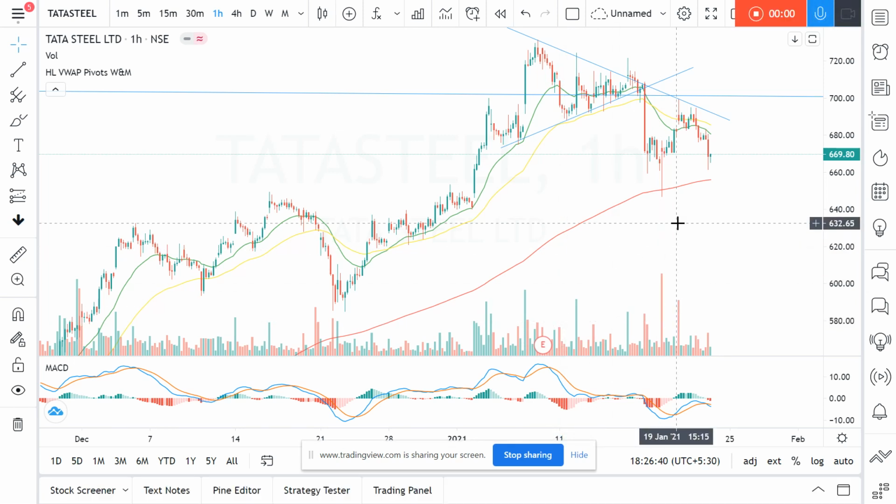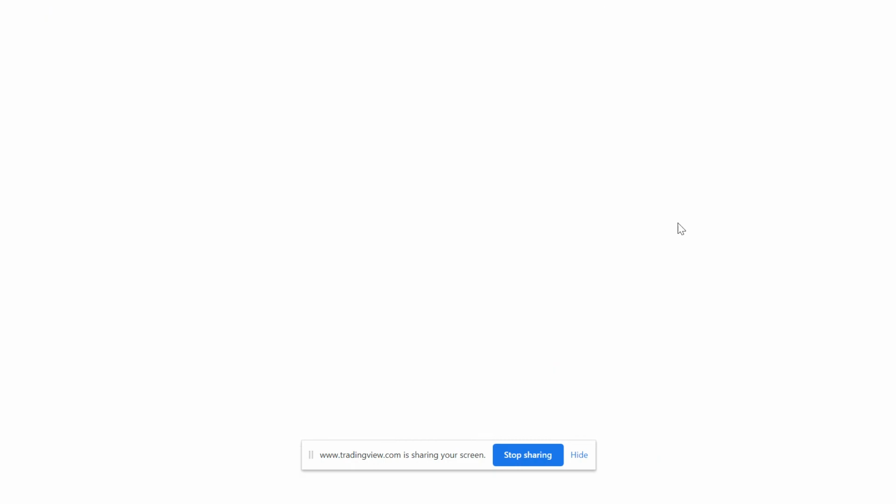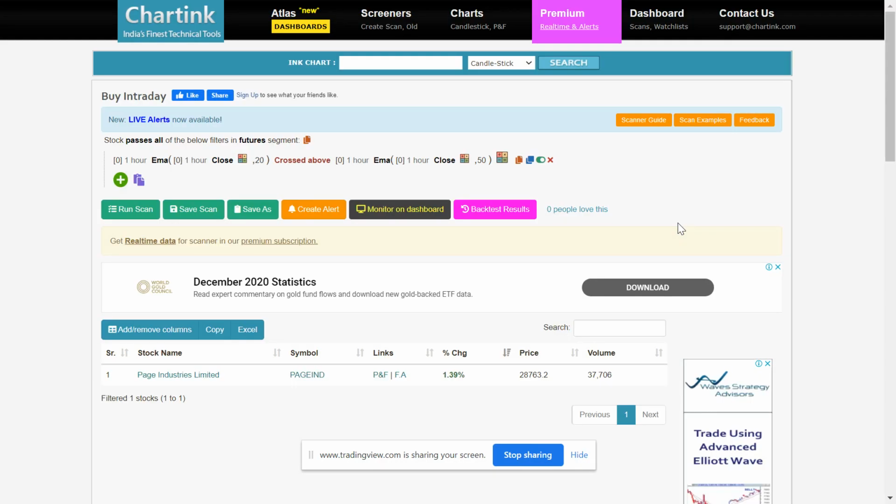So, part two of moving averages and MACD, the backtested results as promised, I'm sharing here. How I have done this is using this script. On the 1 hour time frame, if the 20 moving average, which is EMA, exponential moving average, has crossed the 50 EMA, which is nothing but the fast moving average crossing the slow moving average, then this is an indication that the stock is bullish.